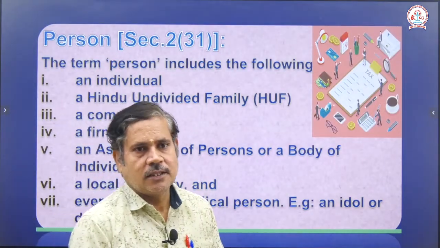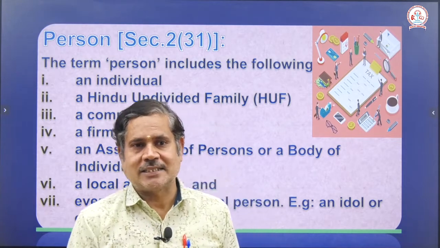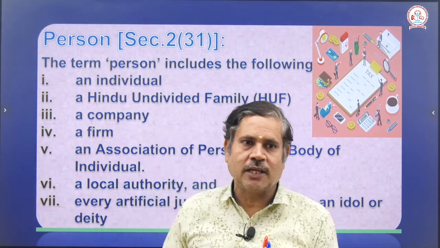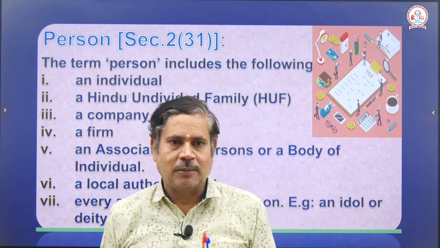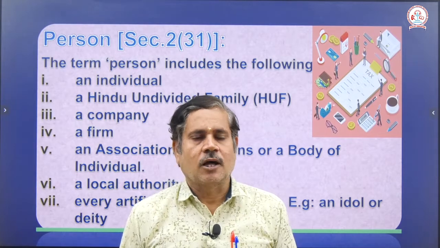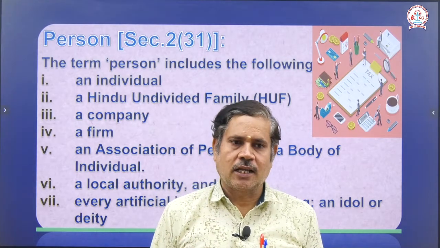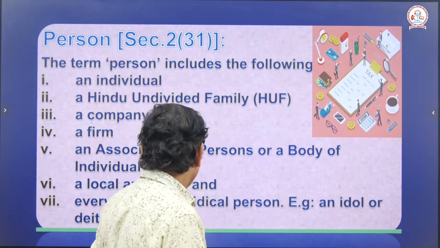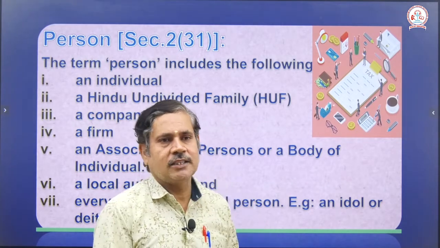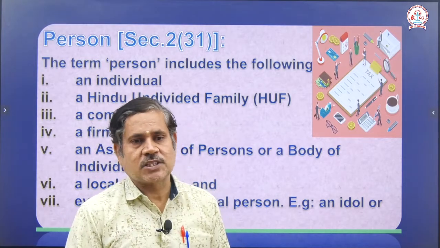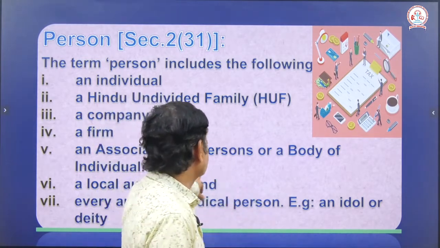Next, person. The term person, just now I told assessee, means not only an individual; there are other names also: individual, family member, company, a firm, association of persons or body of individuals, local authority, then every artificial juridical person, for example our idol or deity. These are all the meaning of person under section 2(31) of the Income Tax Act.